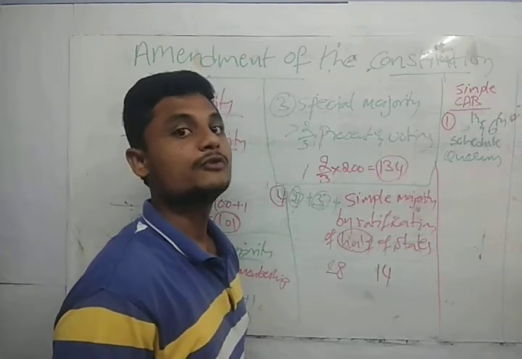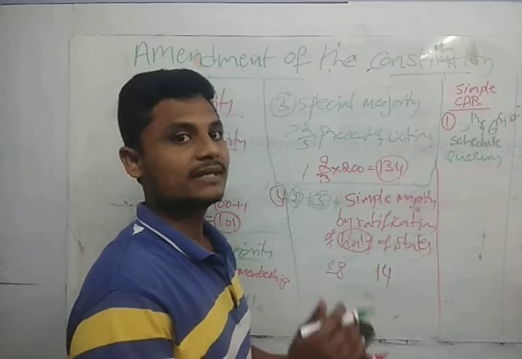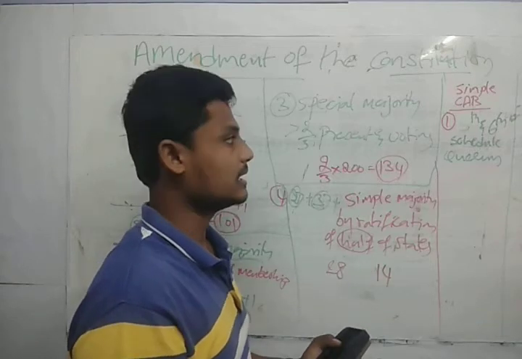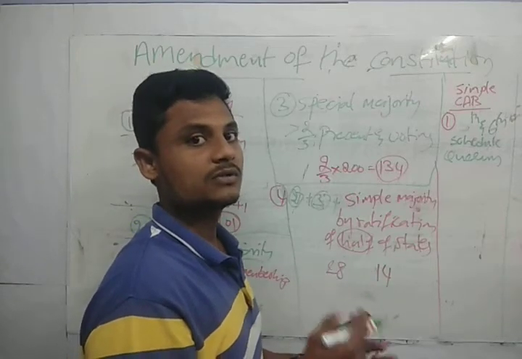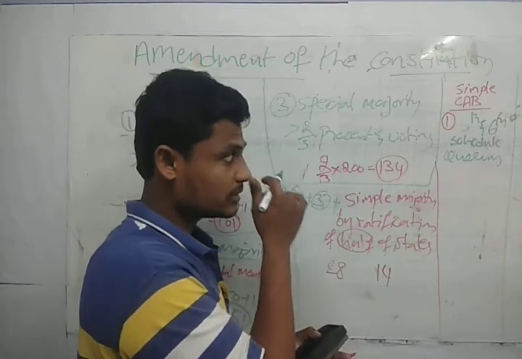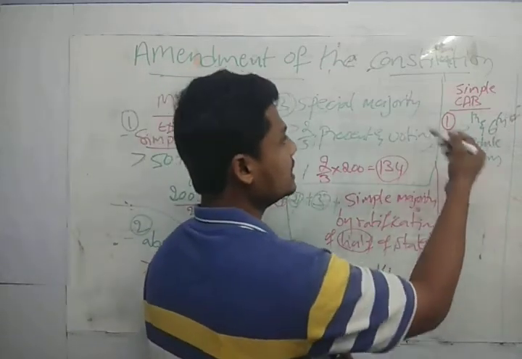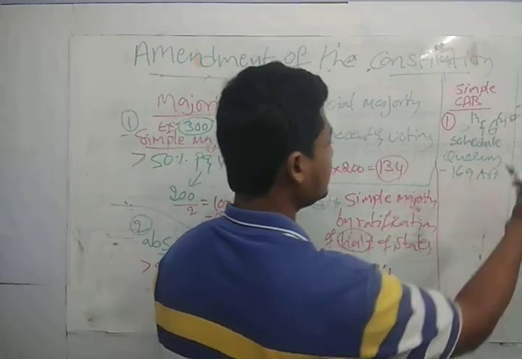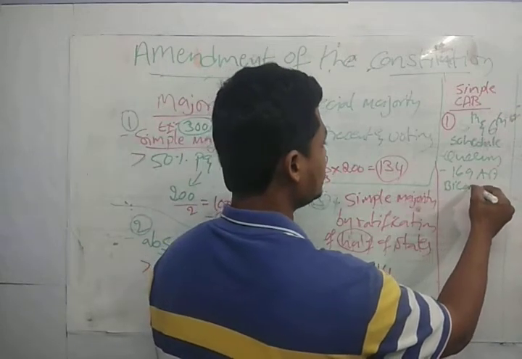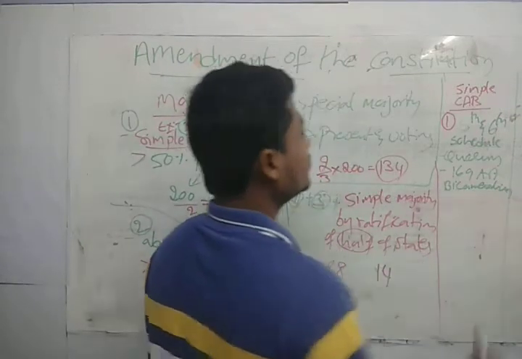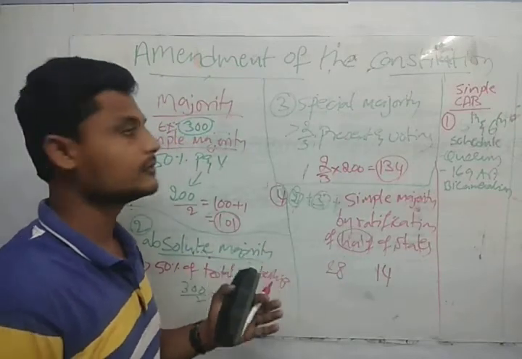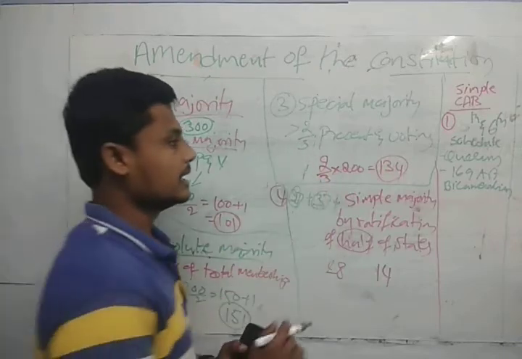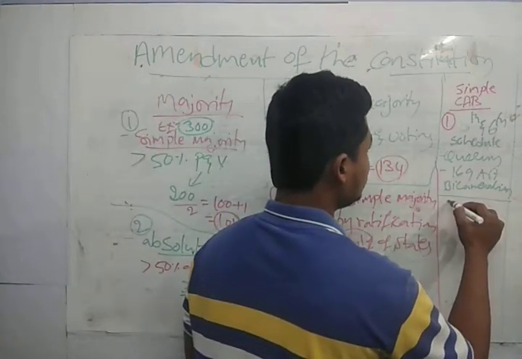Also if you need to go for the bicameralism, guys. In the state we generally have only one house. Bicameralism means having two houses, that is the council and the assembly. So for that purpose also we should go for the simple constitutional amendment bill. It is called through article 169, we call it bicameralism. So for all those things we simply go for the simple constitutional amendment bill, through simple majority, guys. Done. And after that I will go for the moderate constitutional amendment bill.